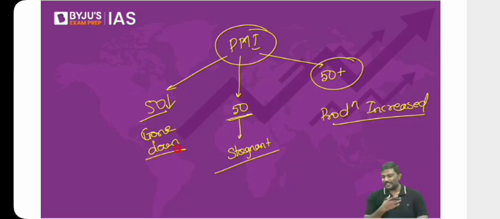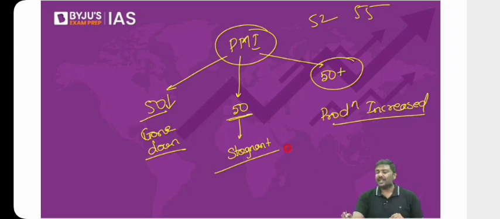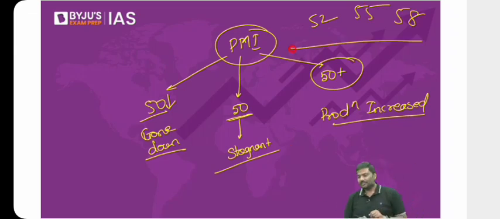Now, if I look at the PMI of different months, for example, last month's PMI was 52, this month's PMI will be 55, next month's PMI will be 58. What is the inference you will draw? Basically, if the PMI keeps on increasing like this, you will draw the inference that production is continuously increasing in the economy. That is the reason PMI is calculated.